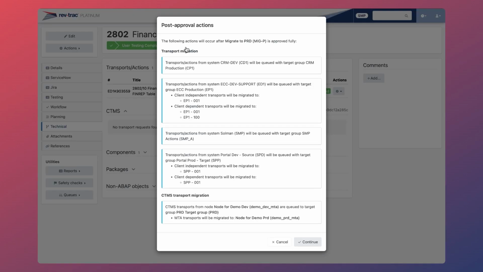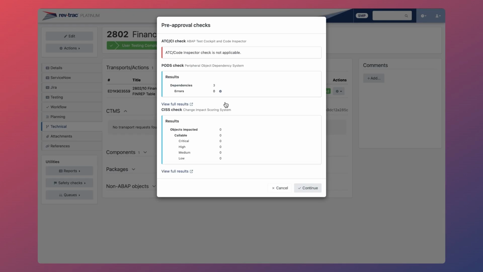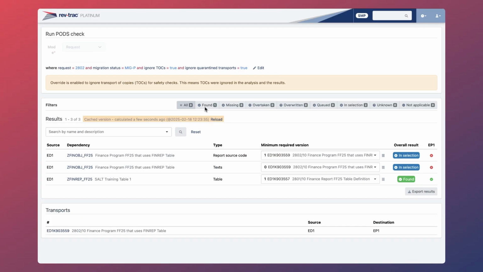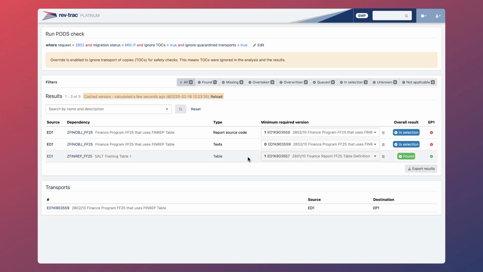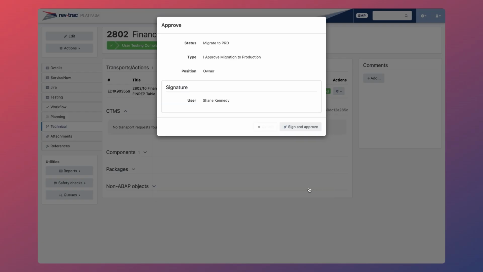When we migrate this change to production, we again encounter RevTrack's pre-approval checks, and again see that the PODS check uncovers 3 dependencies. However, this time, there are no errors. Clicking into the result, we can see that the table is now found in our EP1 production system, meaning the program will generate successfully, which is the desired outcome. Combining PODS and KISS checks in pre-approval ensures that not only are dependencies covered, but potential downstream impacts are also highlighted before the change hits production.